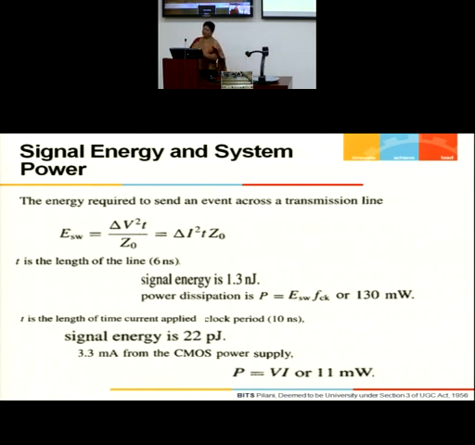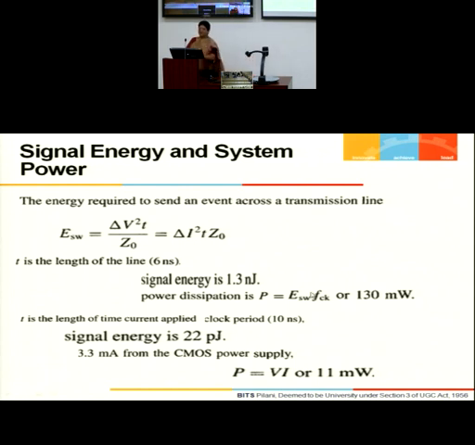per bit. Or you can express it in terms of delta I also, because in my current mode system, my parameter of interest will be delta I, changing from minus 3.3 milliamperes to plus 3.3 milliamperes. So I can write the expression, and T is otherwise the 1 meter distance, or time wise my requirement is 6 nanoseconds. Put everything there: delta V in a voltage mode system will be 3.3 volts, because delta V is from 0 to 3.3, squared, T is 6 nanoseconds and Z0 is 50 ohms. Compute, and the value comes out to be approximately 1.3 nanojoules.